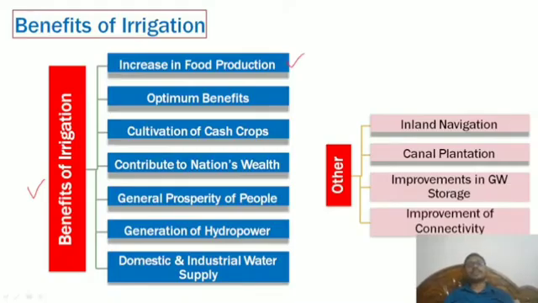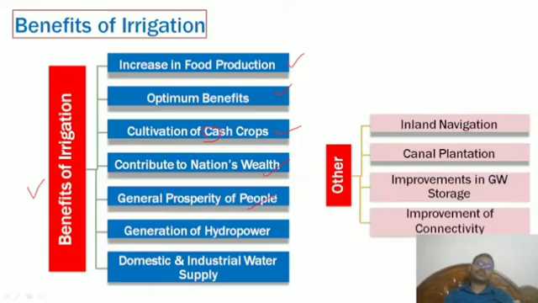As I mentioned, they may be doing one crop, but because of this irrigation system, they may do two or three crops. That means food production is increased per year, and the optimal benefits are cultivated cash crops that contribute to national wealth and the general prosperity of the people.